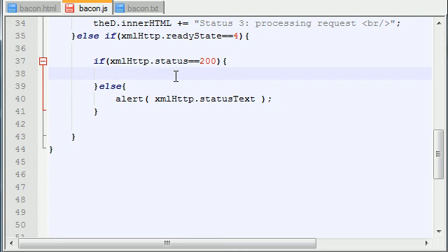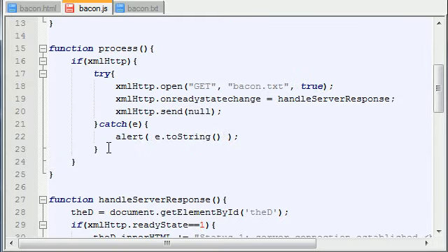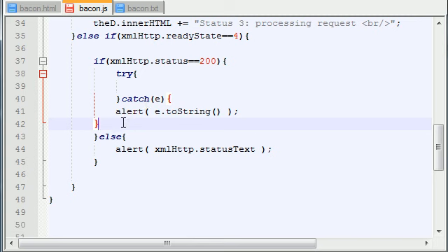Now in the 200, which would mean a successful communication and the request processed successfully and your response is ready, of course we want to do something with that response. Whatever we ask our server to do, this is where we kind of get to the good part. So of course, whenever it needs to communicate back, I said put everything in a try catch statement. And I actually just want to copy my catch. So it's going to try to do something and catch it if something goes wrong.